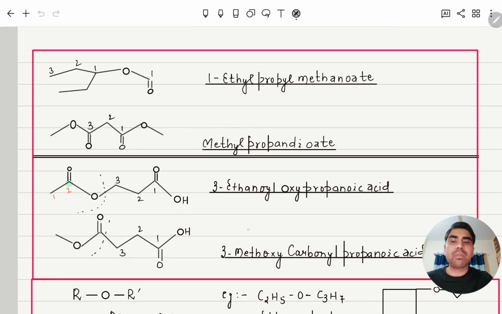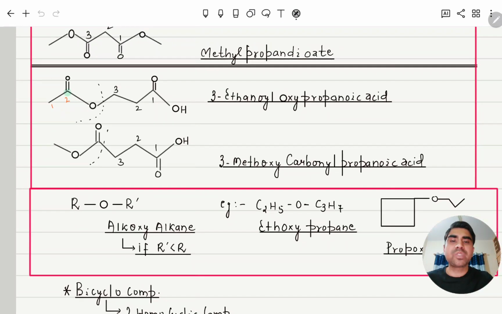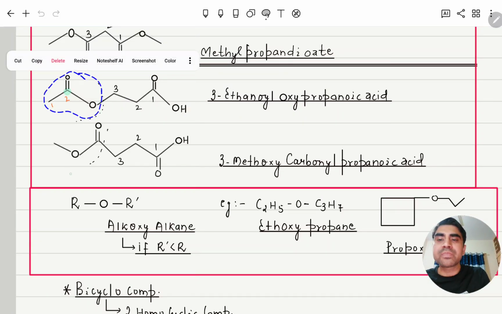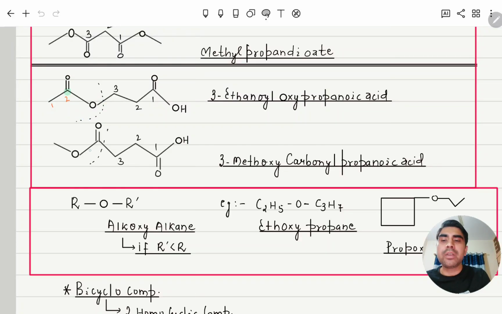But if it is coming as a prefix, then how to write? We discussed that we will write either alkanoyloxy or alkoxycarbonyl. Here you can see, if this is the carboxylic acid, then this is the main functional group, so the ester becomes secondary, which means it will come as a prefix. Similarly here also it is coming as a prefix.